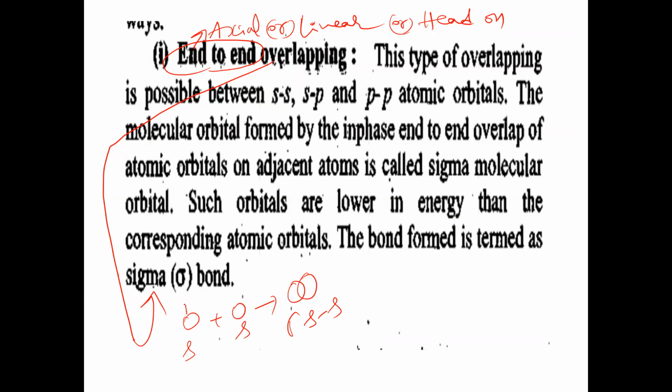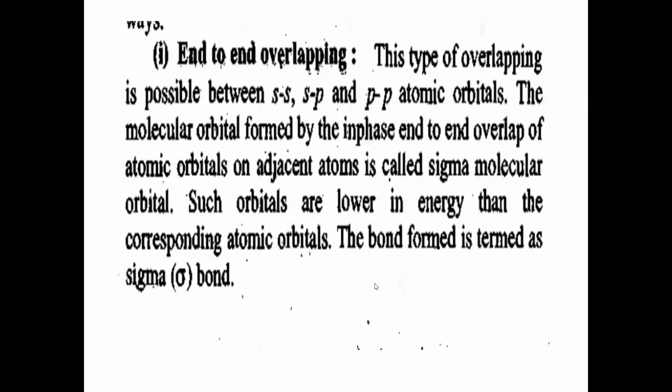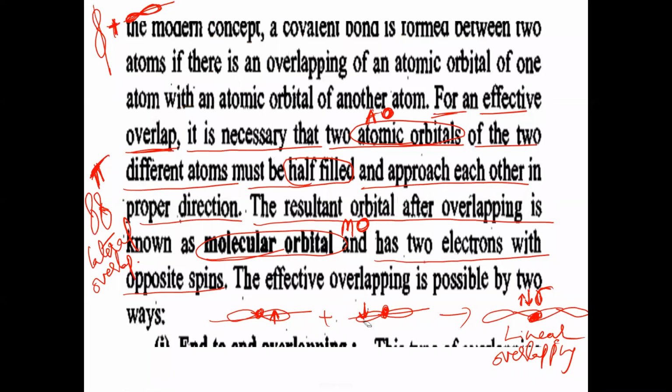In this, the electron is clockwise spinning. In this, the electron is anti-clockwise spinning. Here the electron pair is paired, a shared electron pair like this. It is SS overlapping. Now between p and p, it is called PP overlapping. It is PP sigma bond. Here PP pi bond is formed, by sidewise overlapping. Here PP sigma bond is formed. So this is PP overlapping.